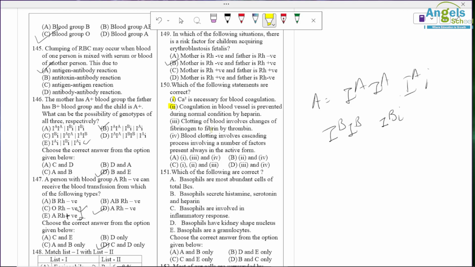Then clotting of blood involves change of fibrinogen to fibrin by thrombin. So again correct option. Blood clotting involves a cascade reaction involving a number of factors present in active form. It is present in inactive form. So option C is correct here.